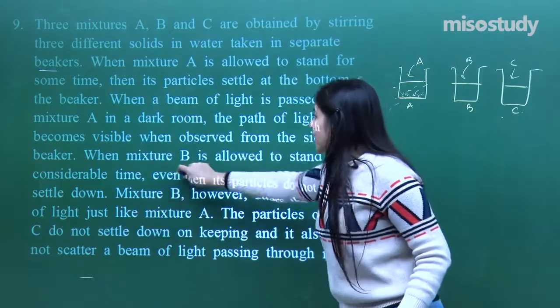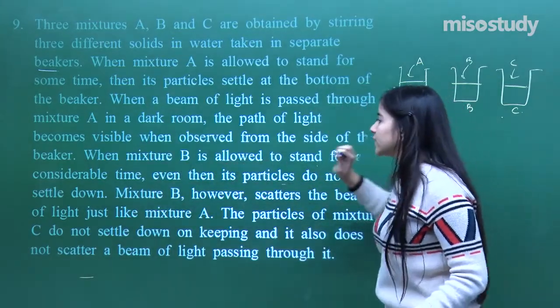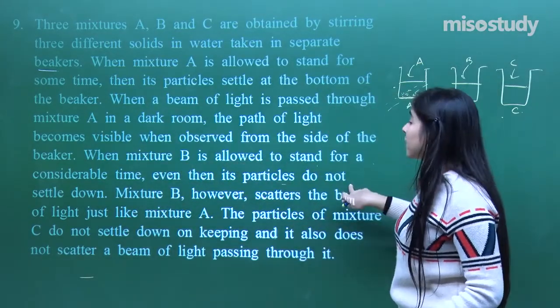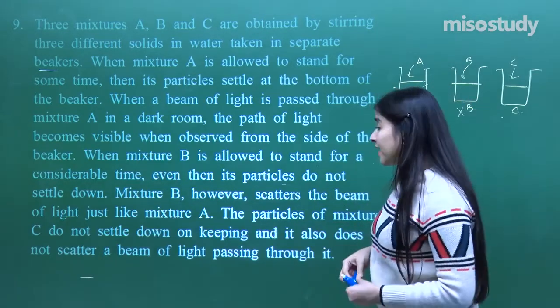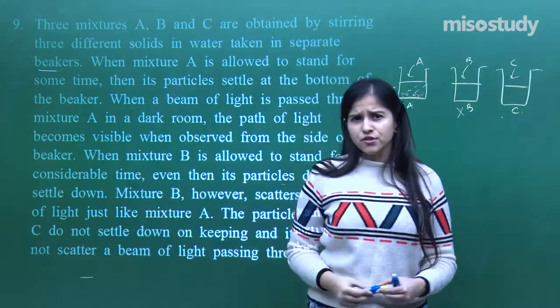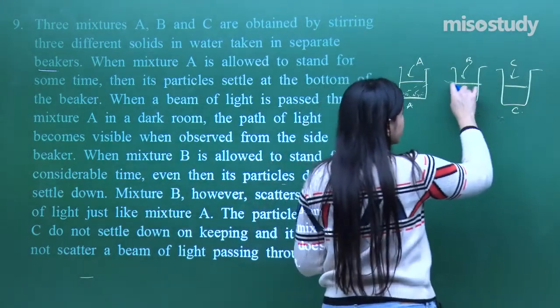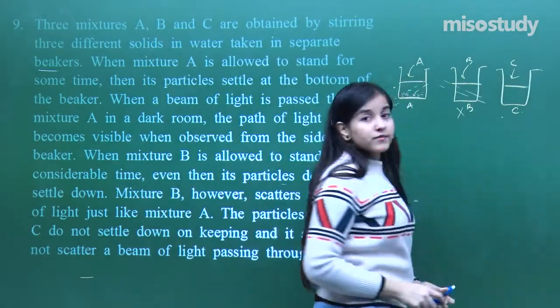When mixture B is allowed to stand for a considerable time, even then its particles do not settle down. So here no particles will be settling. That means there is very little chance of visualizing the path of light.